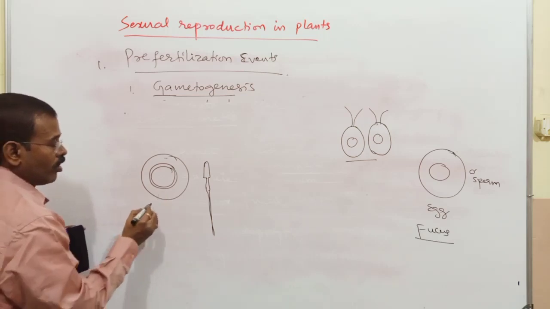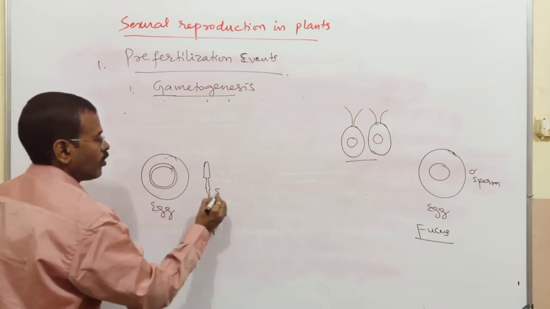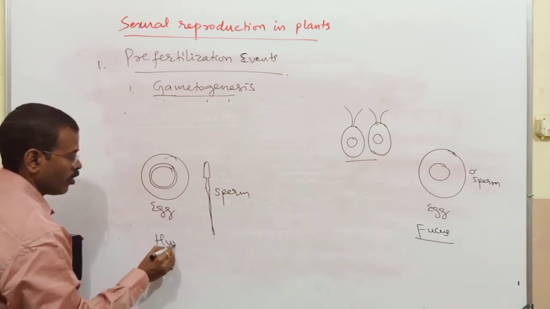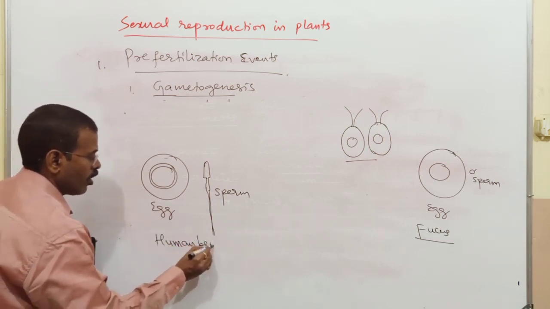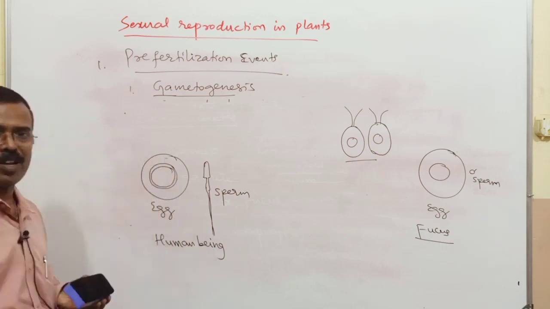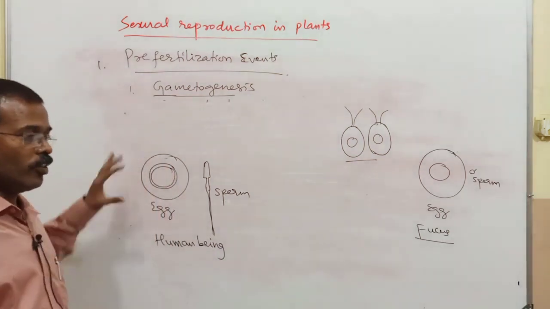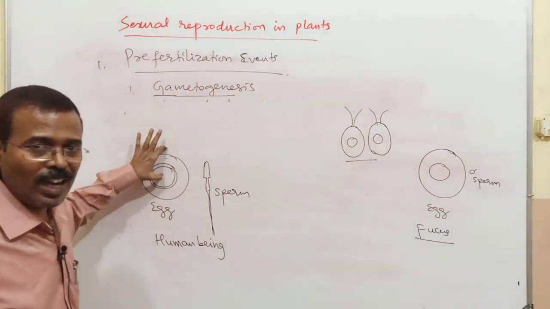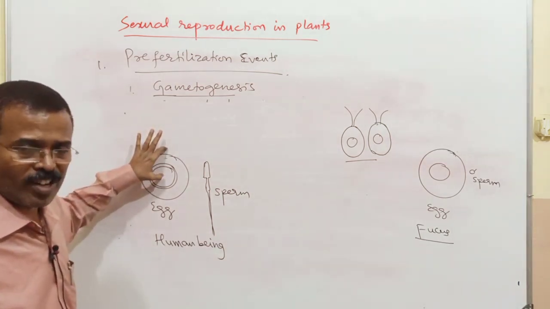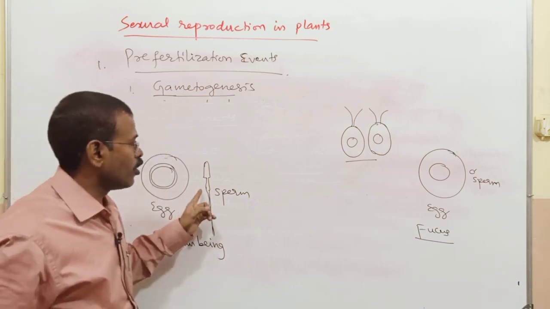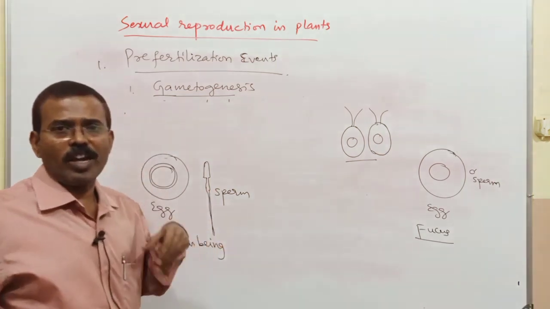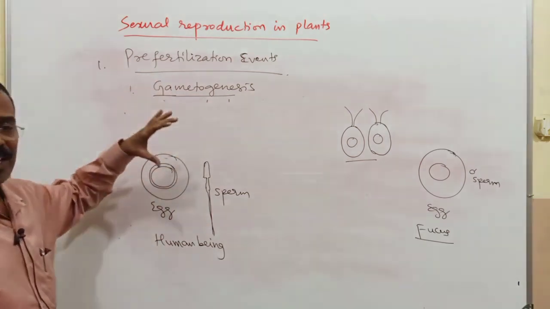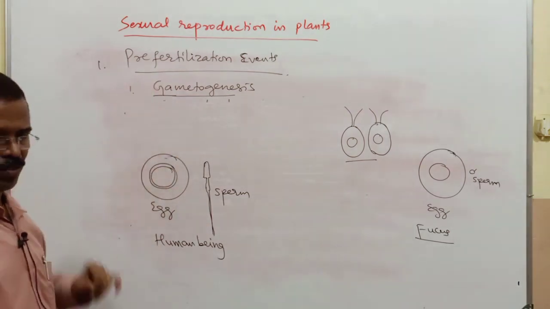So this is egg, this is sperm, heterogametes in human beings, in Homo sapiens. Usually in heterogametes, the female gamete will be larger and non-motile, stationary, and the male gamete will usually be motile. So this is the category that is heterogametes.